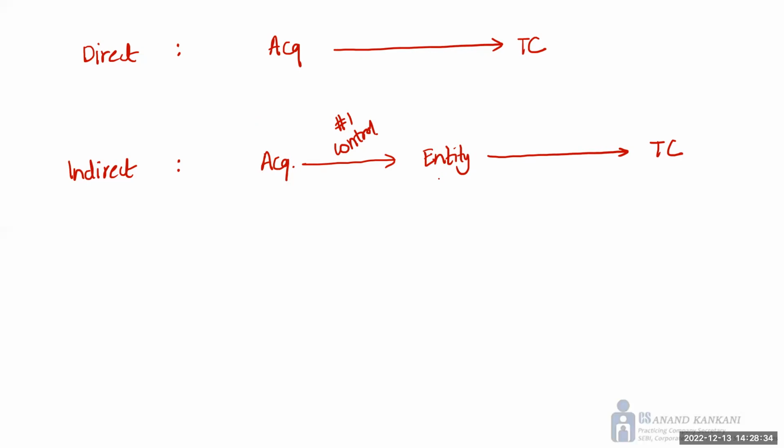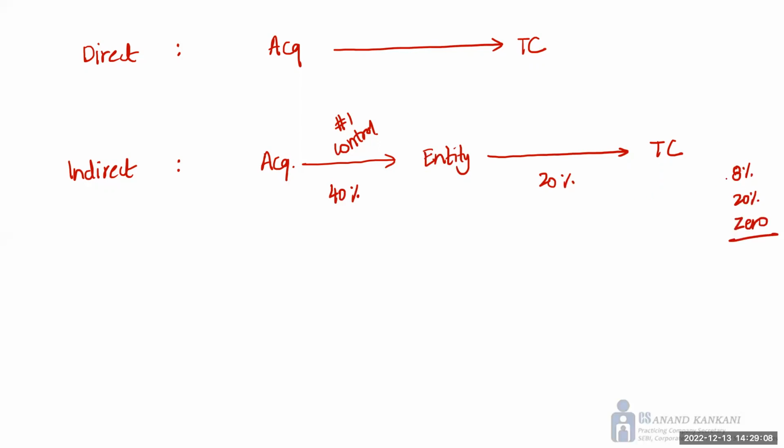A lot of times I ask a question: for example, the acquirer has acquired 40% in this entity and this entity holds 20% in the target company. So what is the indirect acquisition? If you like, you can write your answer in the comment section, and then you can check whether your answer is correct or wrong. So either you must have answered 8%, or your answer must be 20%, or your answer must be 0. I don't think any other option would be there in your mind.